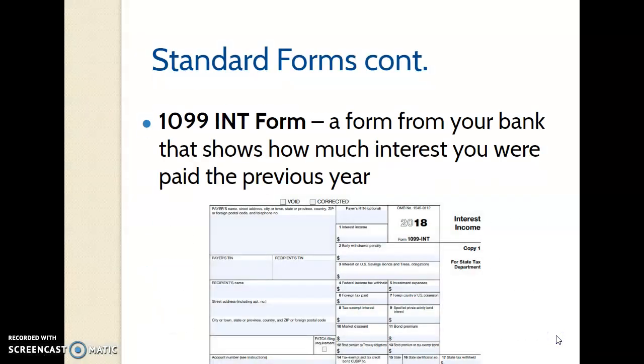The 1099 interest form will be sent to you from your bank. This is going to show how much interest you earned in any of your savings accounts or money market accounts or any accounts that you have that are interest bearing with that bank. And that will just report how much interest you made in the previous year.